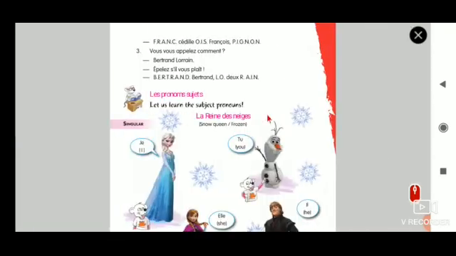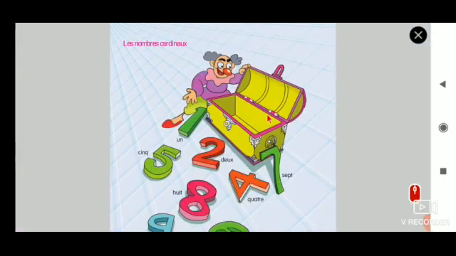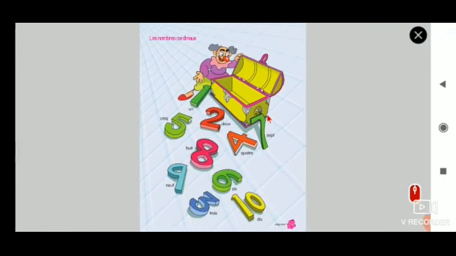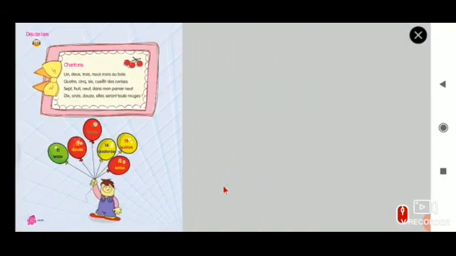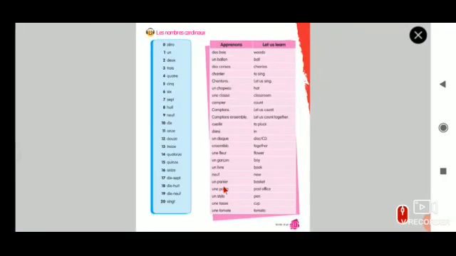In today's class I am just going to ask these numbers. Numbers, les nombres cardinaux 1 to 10, 1, 2, 3, 4, 5, 6, 7, 8, 9, and this page. Learn only this page. For today's test, learn only this page and learn from 11 to 20, very important. In the upcoming class I will tell you what we have to do.